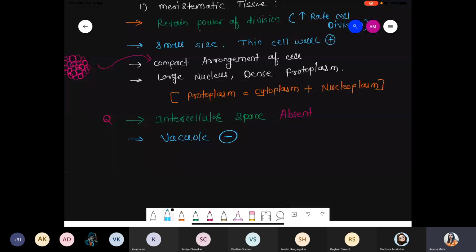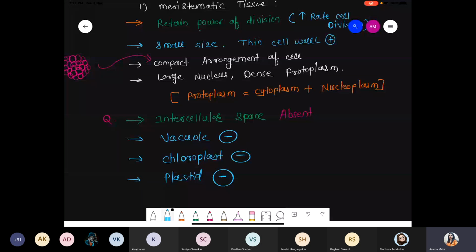Next one, we are talking about the organelle which helps in photosynthesis, like chloroplast. So the chloroplast organelle is also absent. As well as plastid. You know what plastid means? We are talking about storage material. We saw leucoplast, amyloplast, proteoplast, right? Such plastids are absent in meristematic tissue.